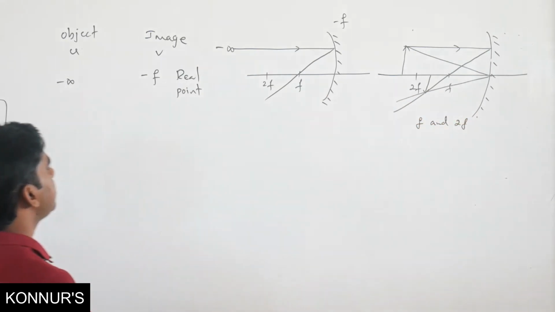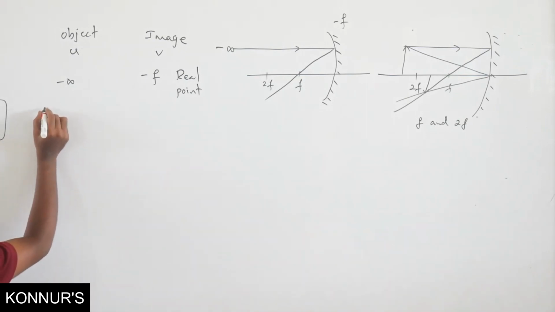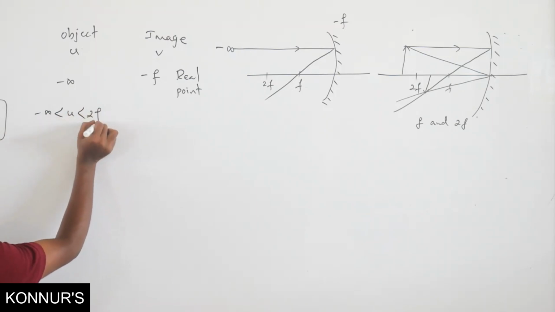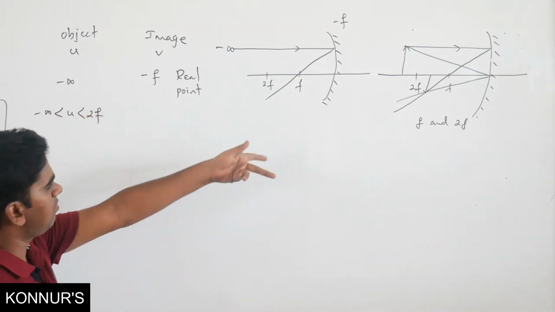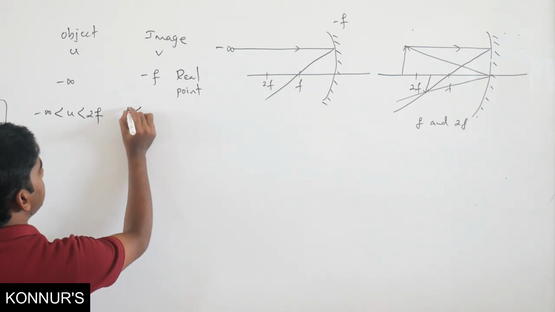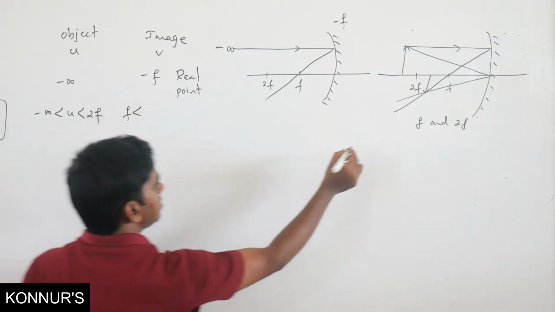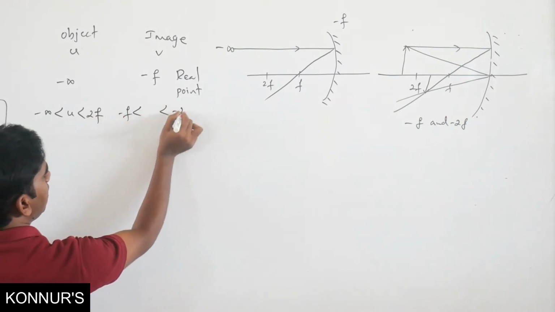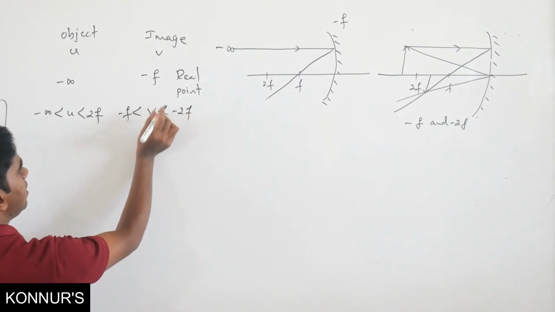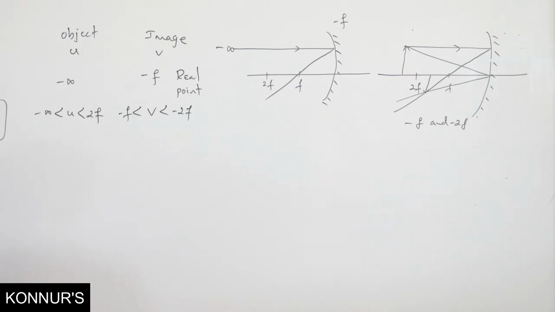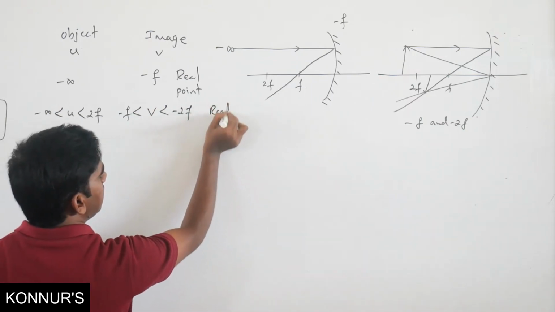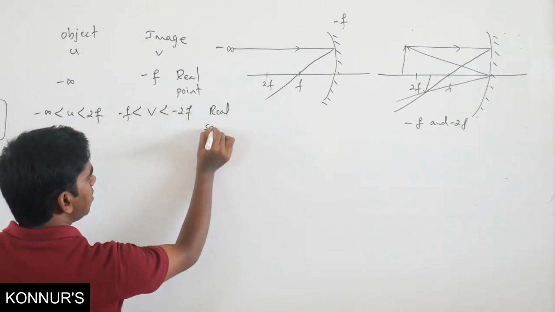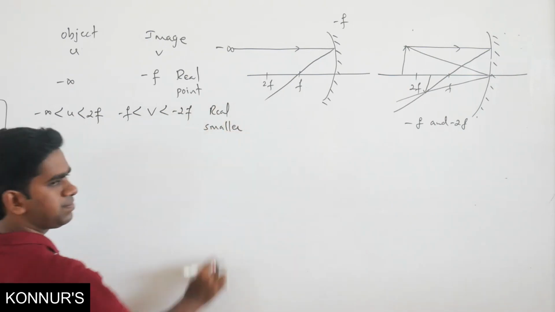That means if object is between minus infinity to 2f, then image is between f and 2f. Image is between minus f and minus 2f, on this side. This is the image. So it is again real, and it is smaller than the object.